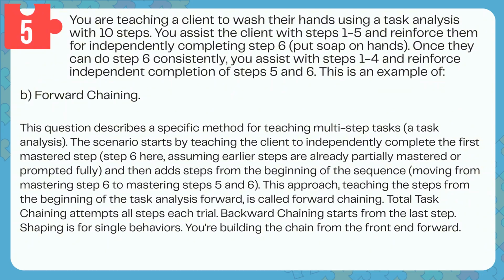Total task chaining attempts all steps each trial. Backward chaining starts from the last step. Shaping is for single behaviors. You're building the chain from the front and forward.